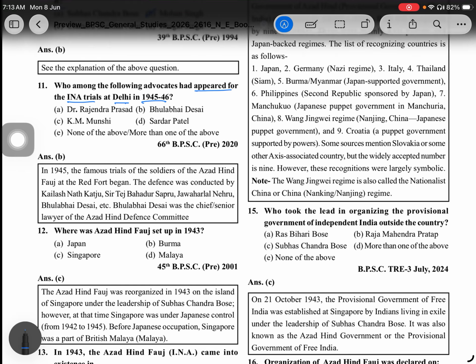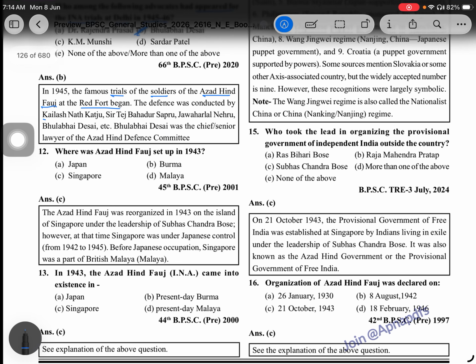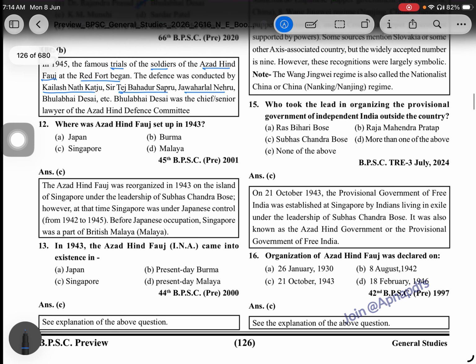That is Bholabhai Desai. In 1945, the famous trial of the soldiers of Azad Hind Fauj at the Red Fort began. The defense was conducted by Kailash Nath Katju, Tej Bahadur Sapru, Jawaharlal Nehru and Bholabhai Desai. Bholabhai Desai was the chief or senior lawyer of the Azad Hind Defense Committee.